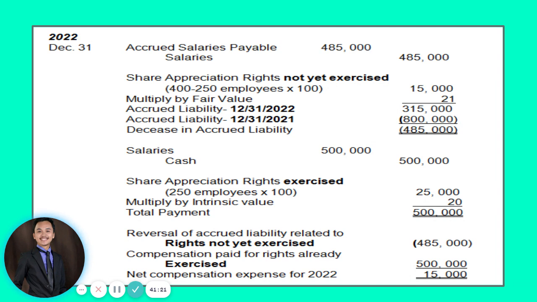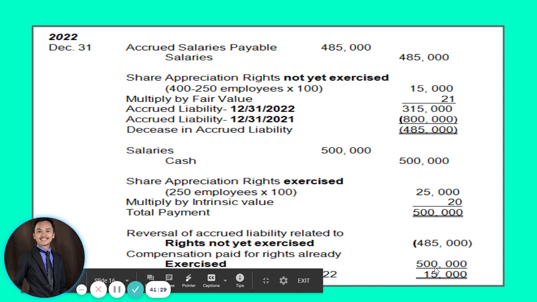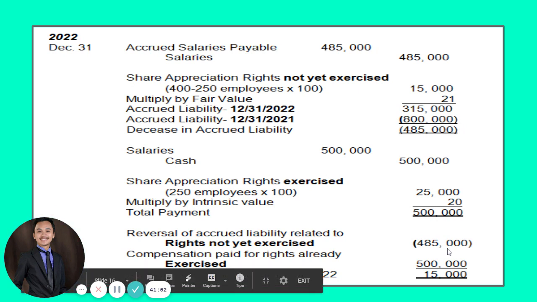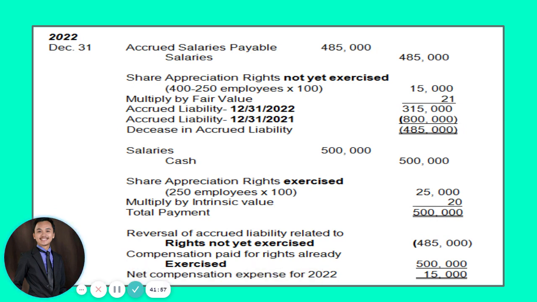For 2022 also, if the problem asks for the total compensation expense for 2022, your answer should be net, a net of 15,000. Where did we get that 15,000? It is from the 500,000 salaries debit and then the adjustment credit to salaries for 485,000, from the adjustment of your accrued liability. So you will answer 15,000 as your total compensation expense for 2022.